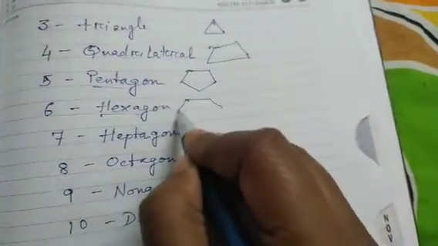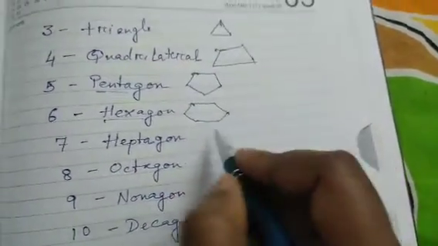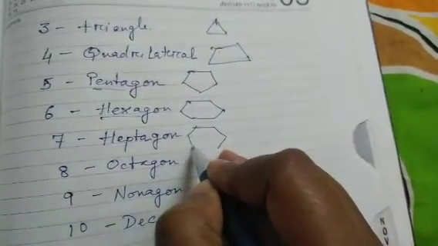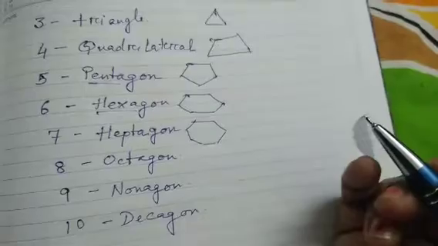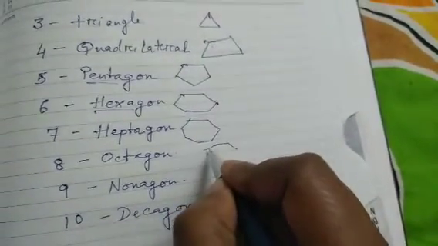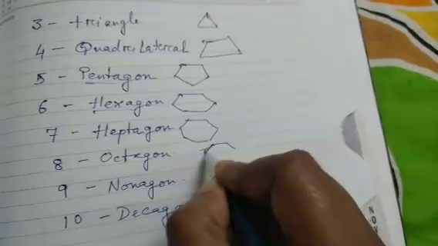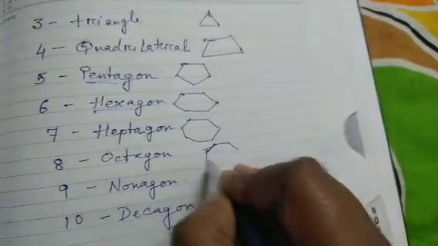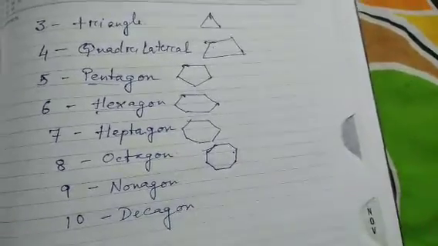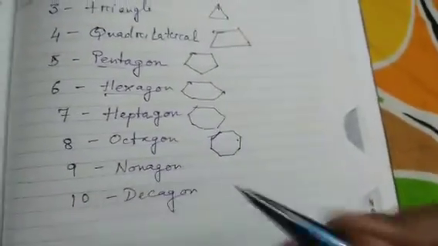Hexagon will have 6 sides. Heptagon will have 7 sides. Octagon will have 8 sides. Similarly, this will have 9 sides, and then 10 is decagon.